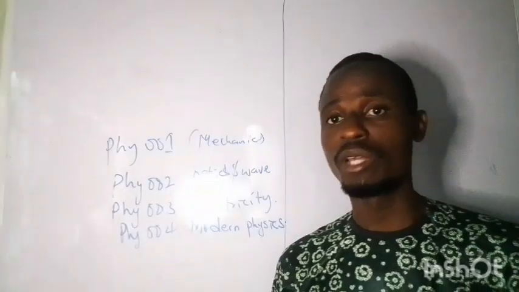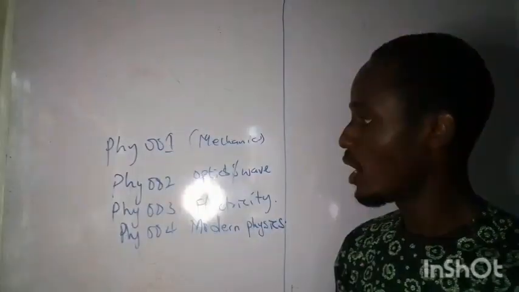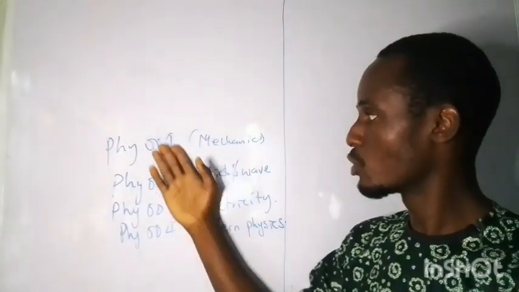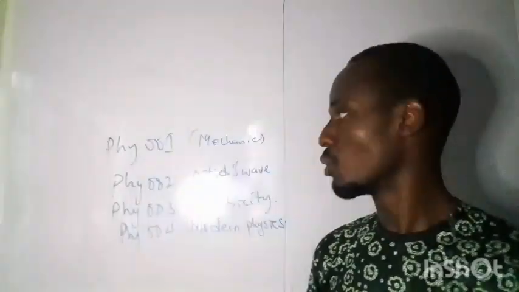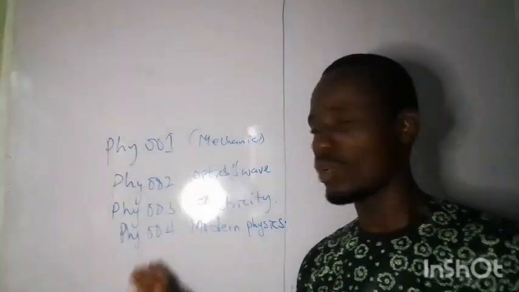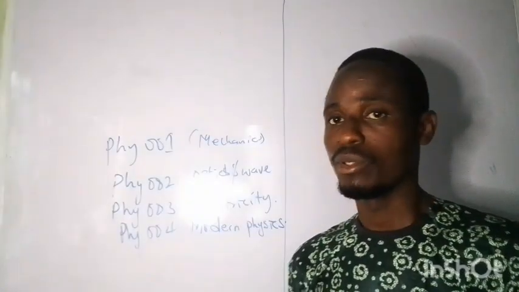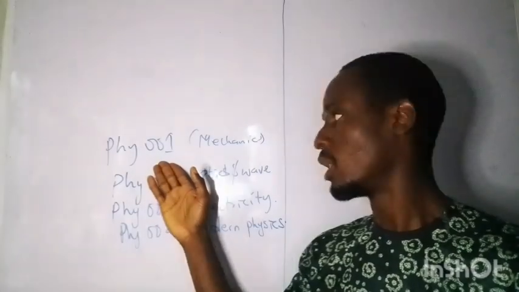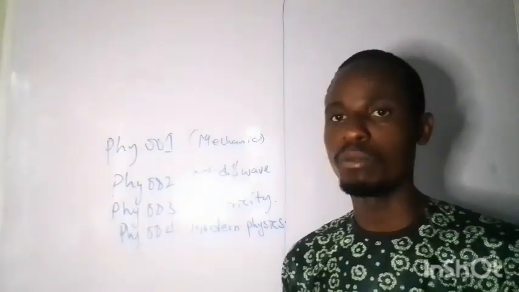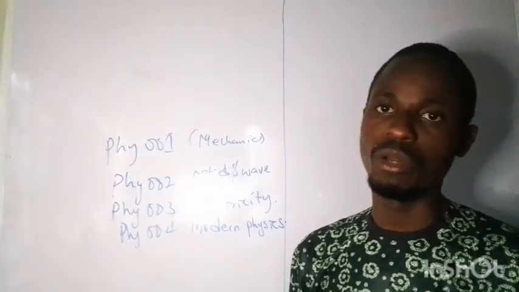Any topic I might decide to treat might come from any of these. If time permits, I can make a short video where I show you all the topics under each syllabus. But let's quickly pick PHY 001 and talk about the first topic in it. Okay, so now let's move on.